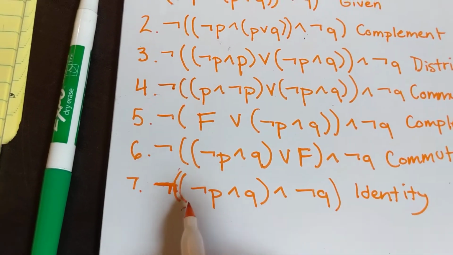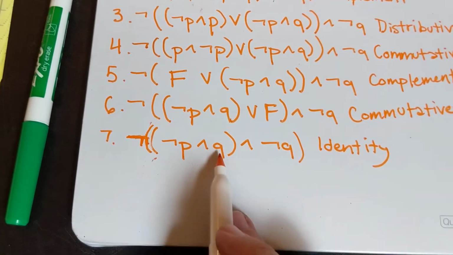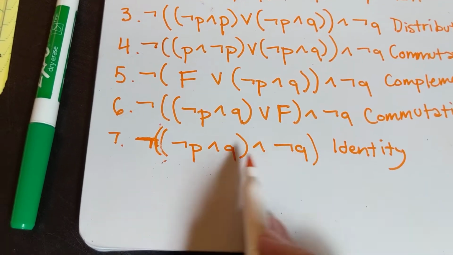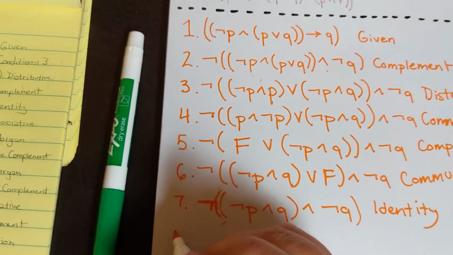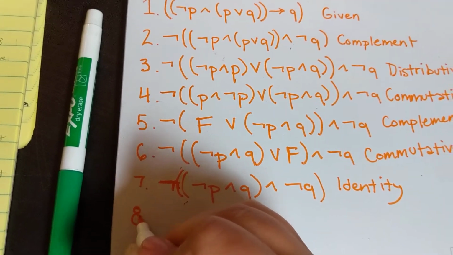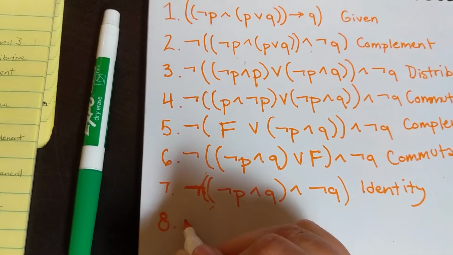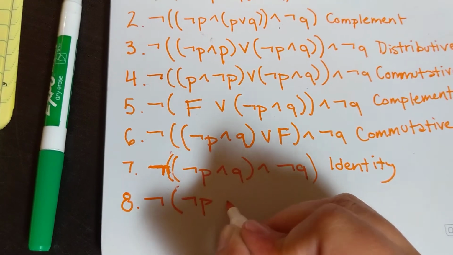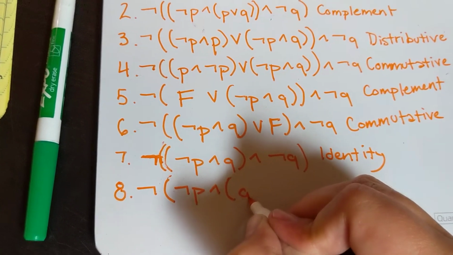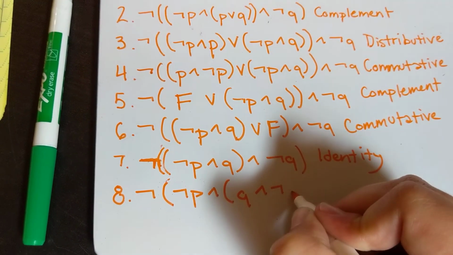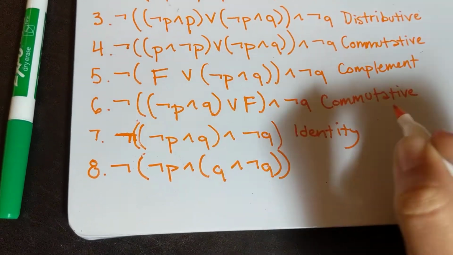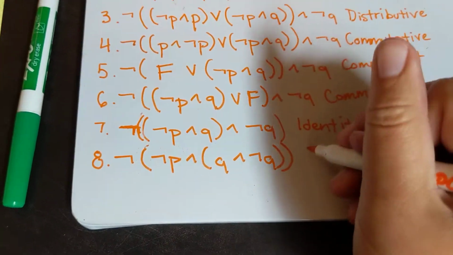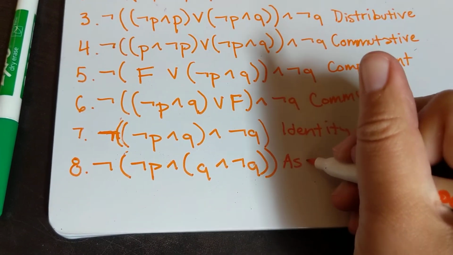So now we're going to use our associative property because we want to get Q and not Q together. We definitely want to do that because that's a lovely thing we can do, right? So not P and Q and not Q, right? Associative lets us move our parentheses around. Associative property.